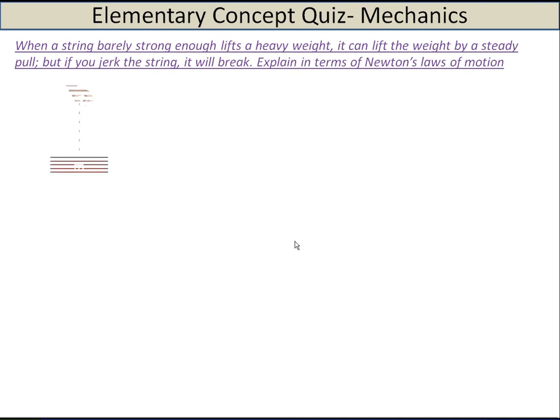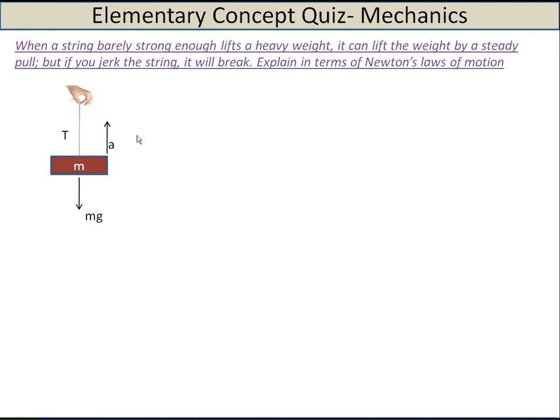So we all know there is a heavy weight M. If you try to pull it quickly, the string snaps. So how do you explain this? Let's analyze the forces that are acting on the body. For this mass M, you have the weight, which is mg, acting on the mass, and the tension T, which is provided by the string when you pull it in an upward direction. Now due to your pull, or the force T which acts on the mass M in the upward direction, it will have an acceleration A, let's assume.